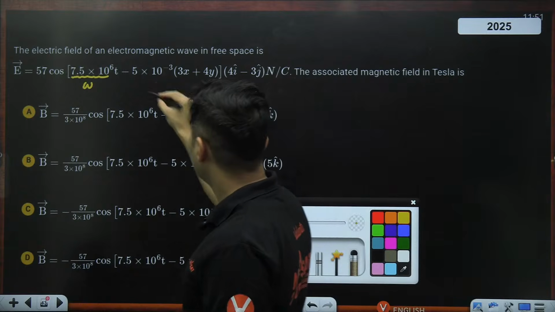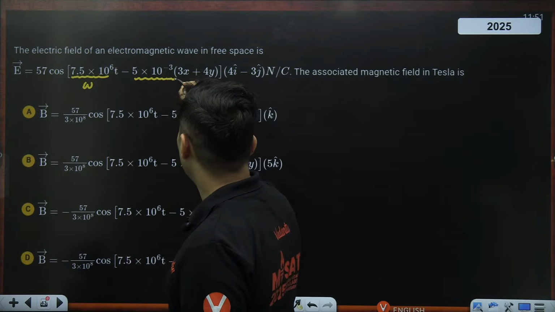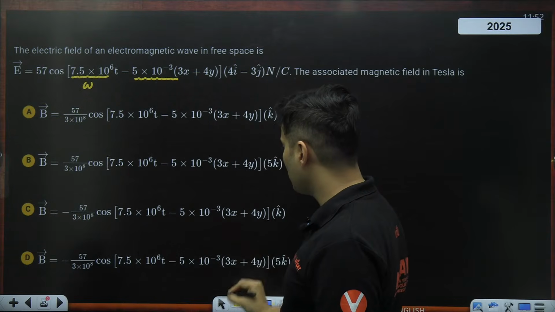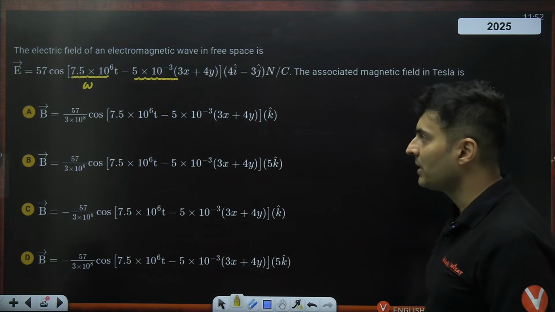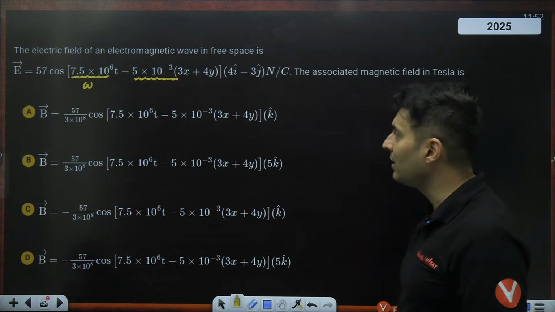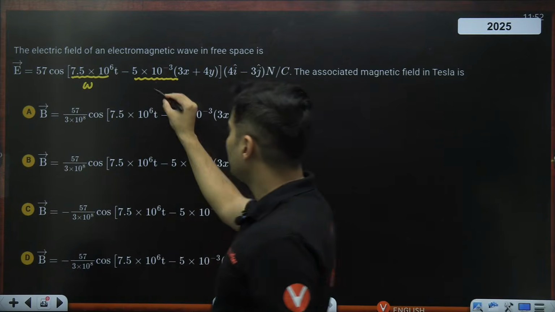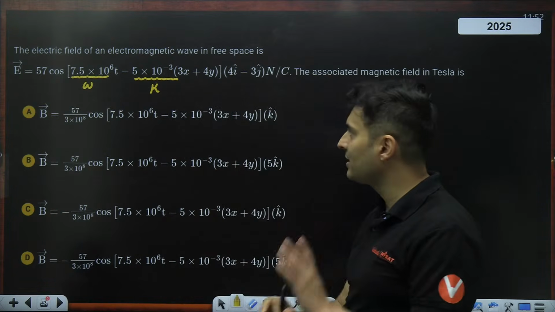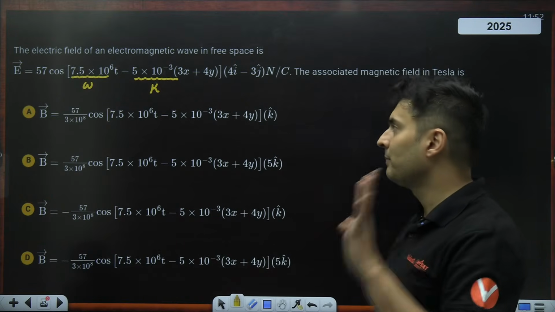The K value is basically this over here: 5 into 10 to the power minus 3, everywhere it is the same thing, so I cannot choose anything over there. There is a minus sign in all of them, that is also done.